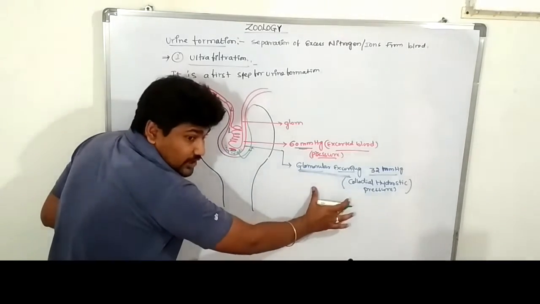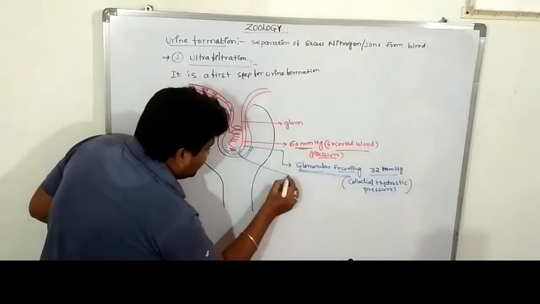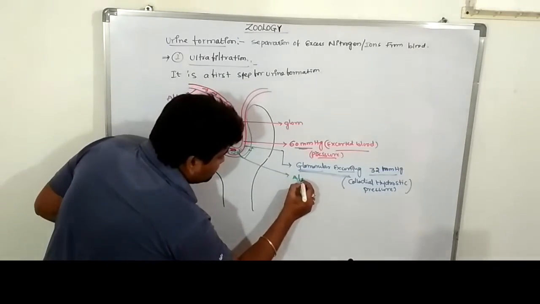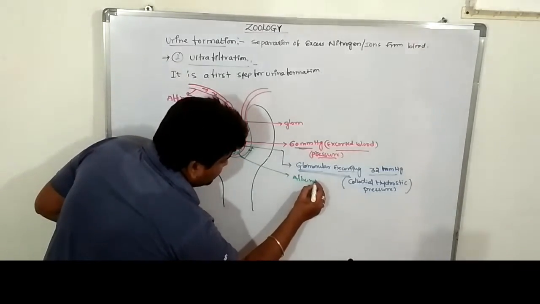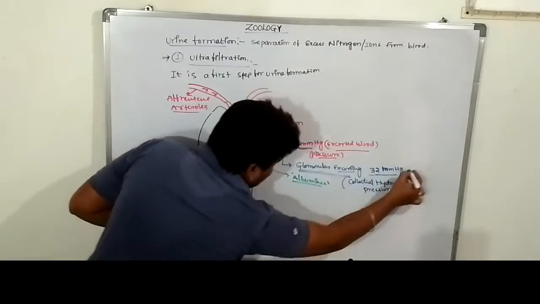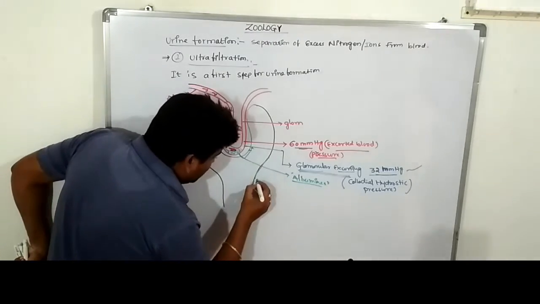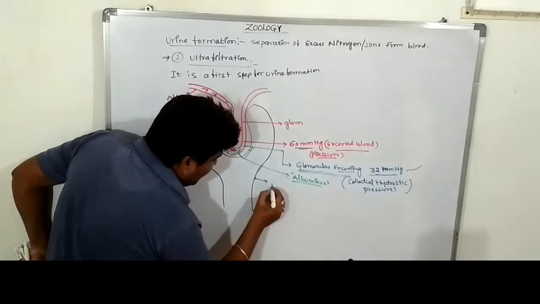How much? 32 mm of mercury. Are you clear? Next one. The glomerular part is complete. Next is the Bowman's capsule.